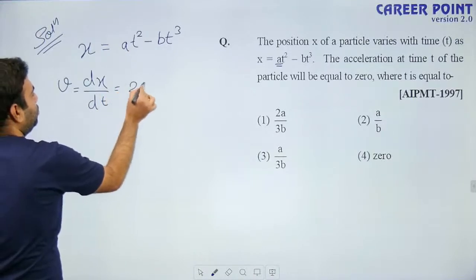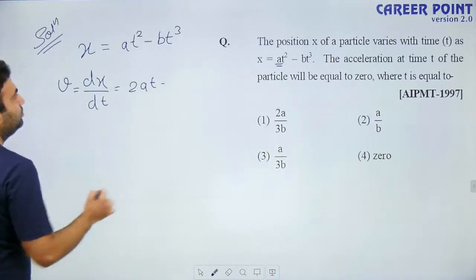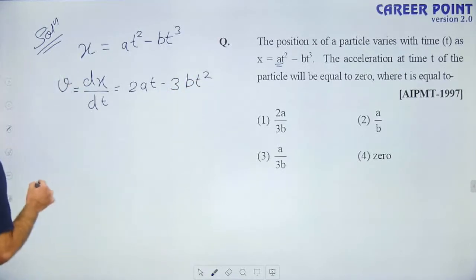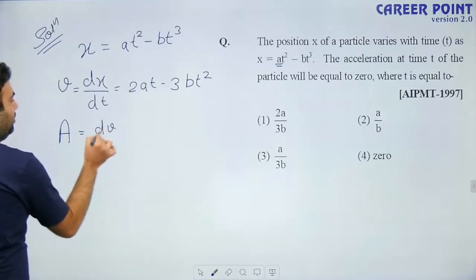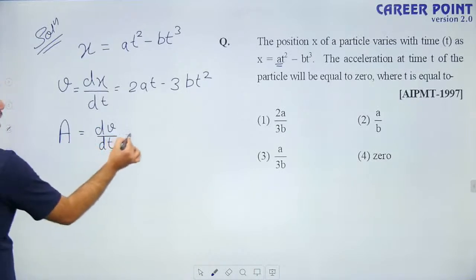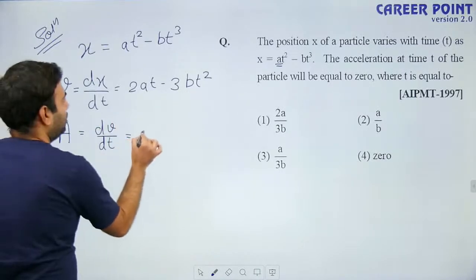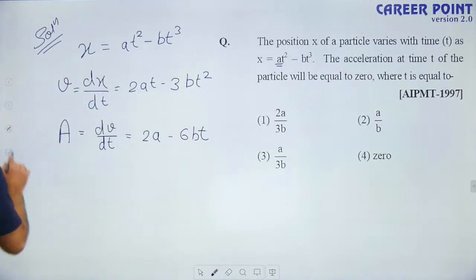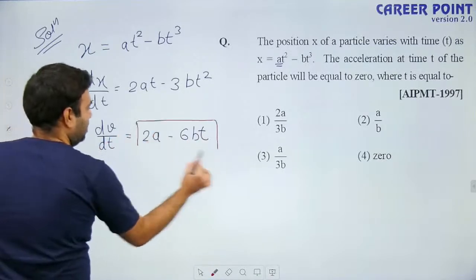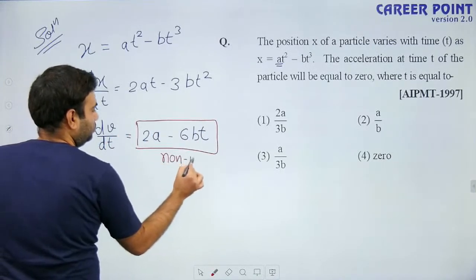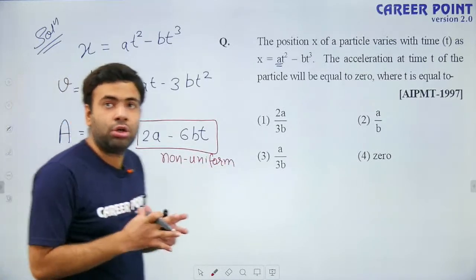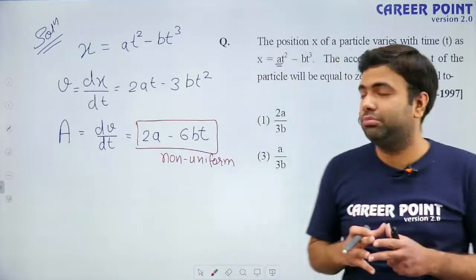So it is equal to 2at minus 3bt square. Let's say capital A is the acceleration, so it will be dv by dt, the rate of change of velocity with respect to time. Again differentiate it, you will get 2a minus 6bt. So as you can see, this acceleration is non-uniform. Non-uniform means the acceleration is not constant, it is changing with the passage of time.